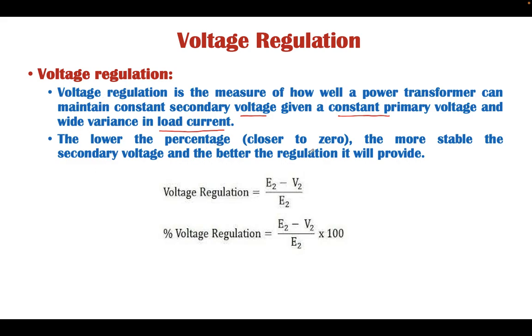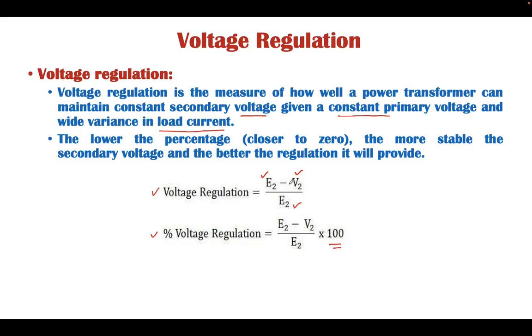The lower the percentage, the more stable the secondary voltage, the better the regulation it will provide. By definition, voltage regulation is the change in voltage from no load to full load with respect to no load. Here E2 is the no load voltage and V2 is the load voltage when some current is flowing in the secondary side, and in percentage the voltage regulation is (E2 minus V2) upon E2 into 100.